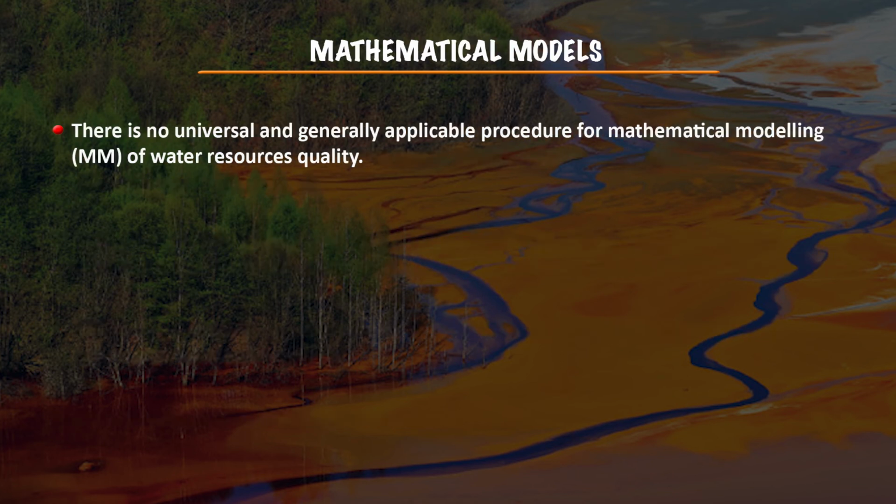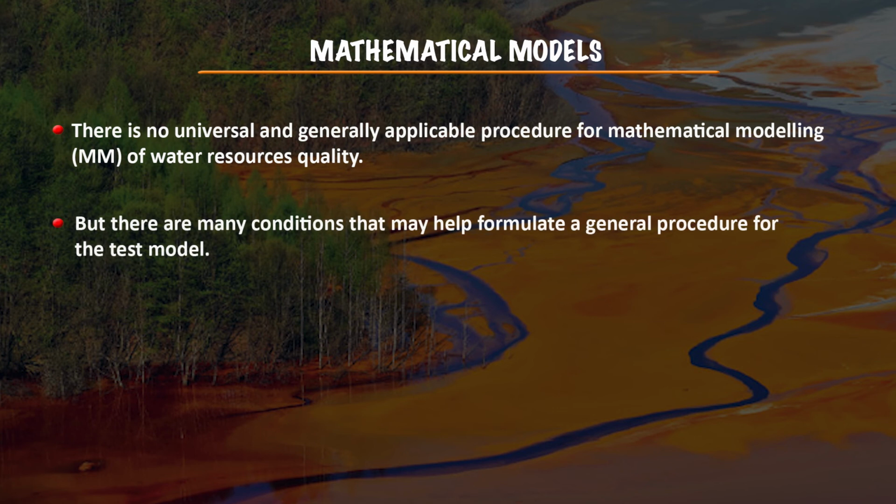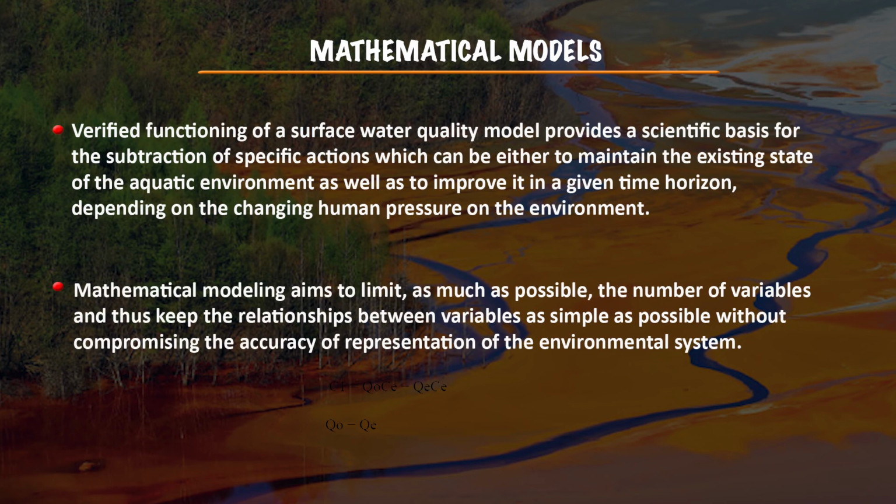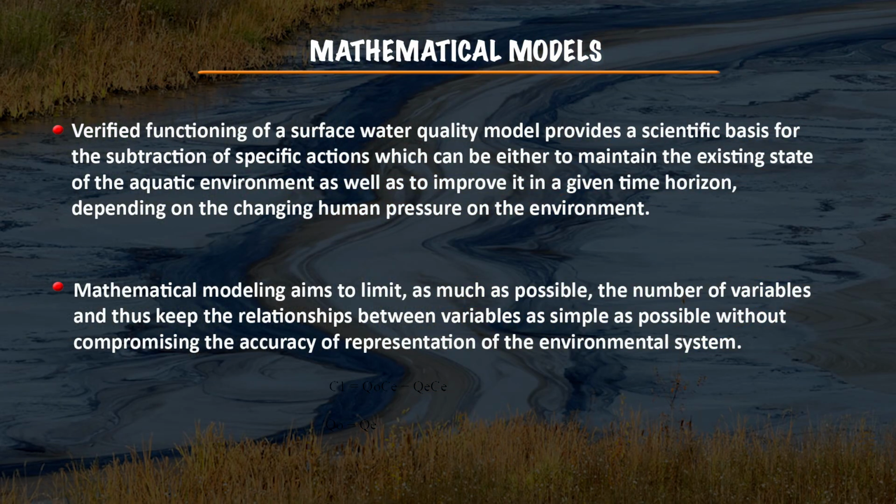Mathematical models are also there. There is no universal and generally applicable procedure for mathematical modeling of water resource quality, but there are some conditions that may help to formulate a general procedure for testing the model. The aim is to limit the number of variables and keep the relationship between the variables as simple as possible without compromising the accuracy of the representation of the environmental system.